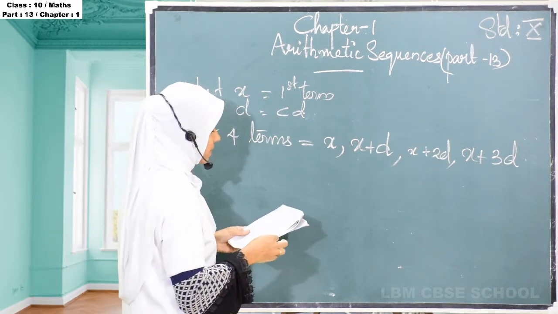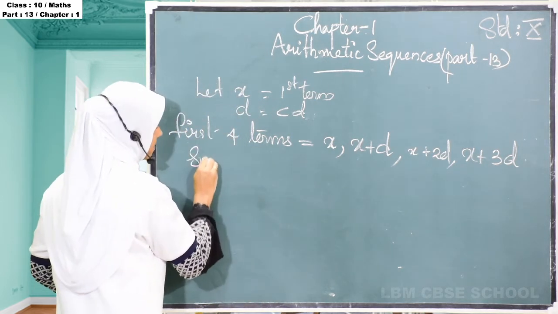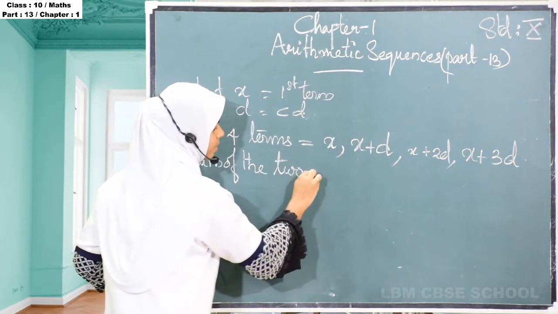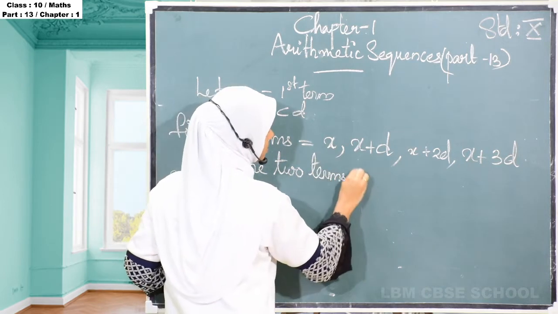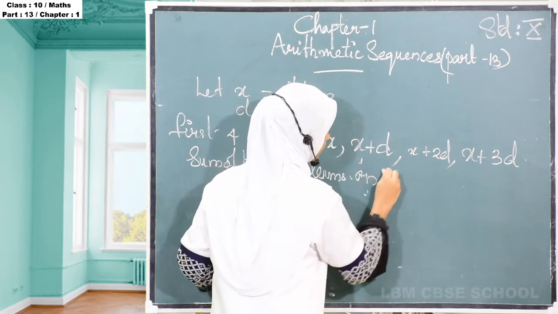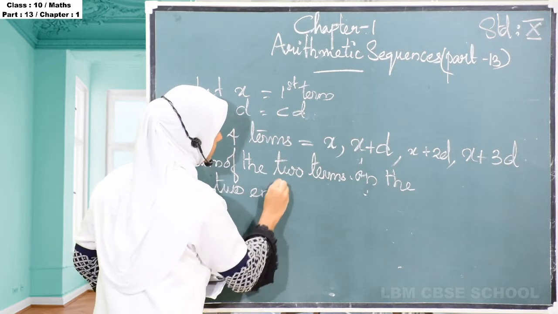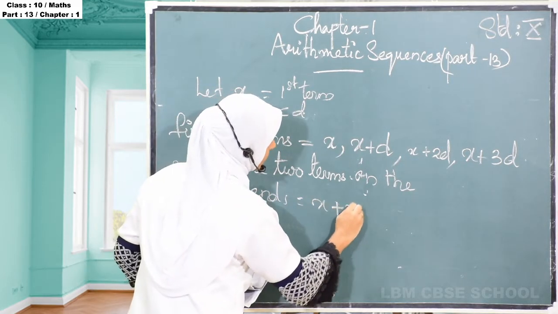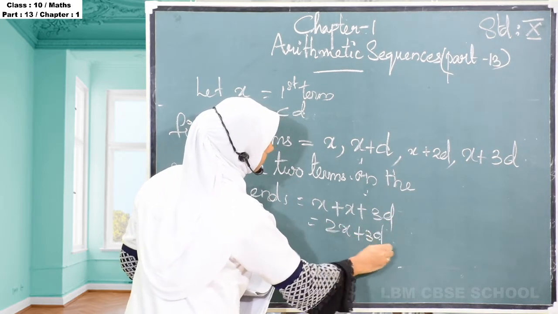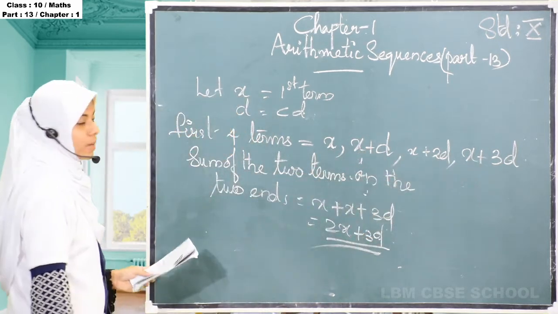Then sum of the 2 terms on the 2 ends. First we have to find that sum of the 2 terms on the 2 ends, which is equal to x plus x plus 3d, that is 2x plus 3d. അപ്പോൾ ഫസ്റ്റ് ടേമിൻ്റെയും ലാസ്റ്റ് ടേമിൻ്റെയും കൂടെ സം നമുക്ക് എന്ത് കിട്ടി? 2x plus 3d.